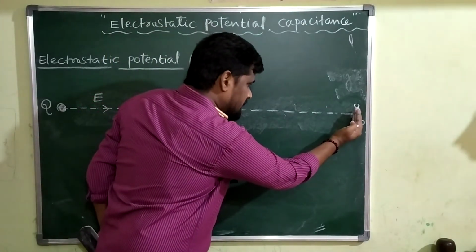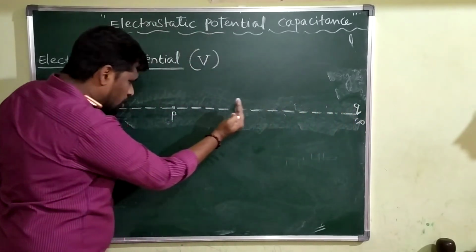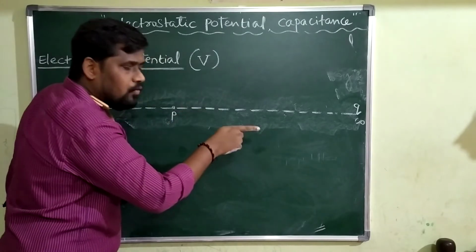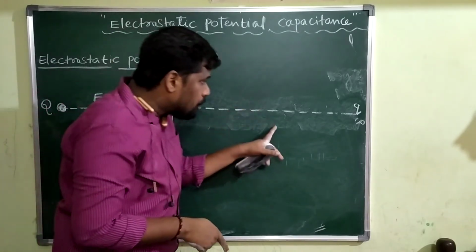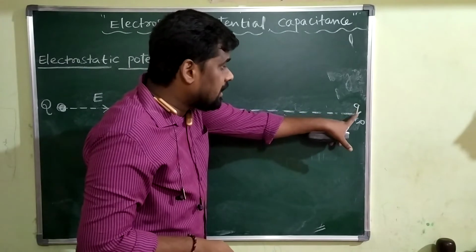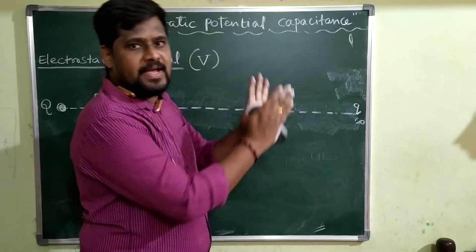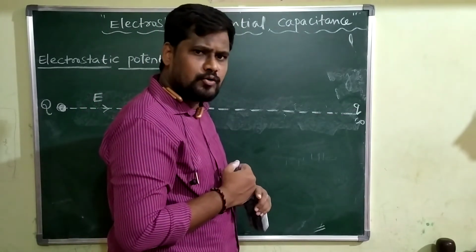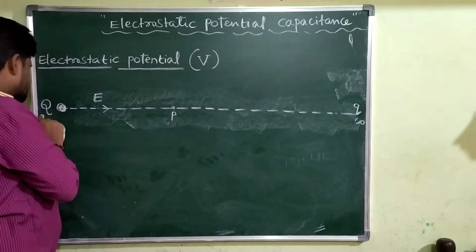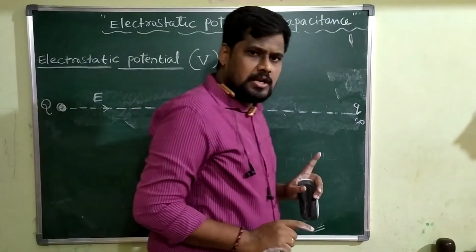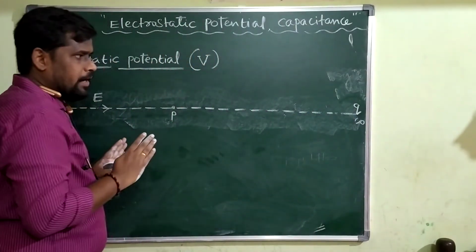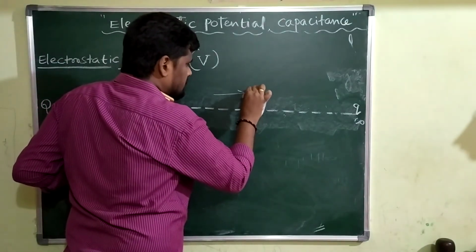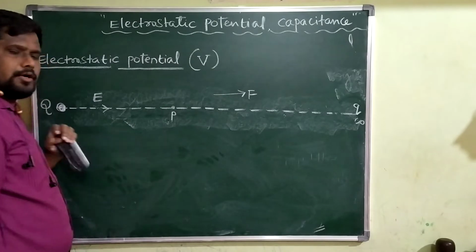Forcibly, if you are displacing this charge from the point of infinity to the given point P, you have to do the work opposite to the electrostatic force experienced by this charge. In which direction is this charge experiencing electrostatic force? This charge is also positive, so both are going to repel each other. Repel means in this direction, this charge is going to experience electrostatic force.